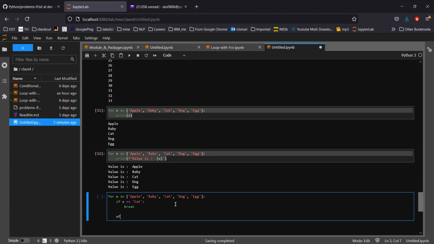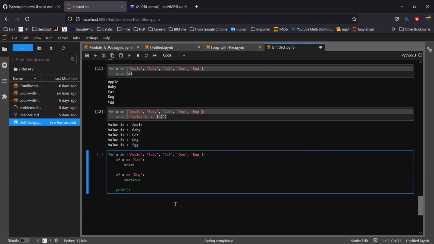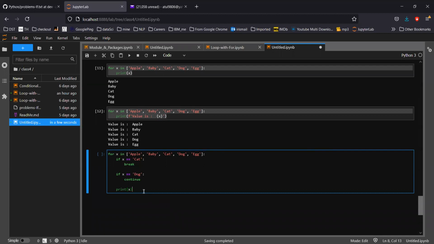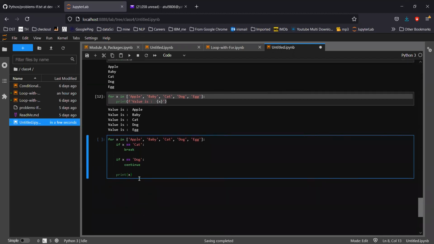Then I'm putting if x double equal to dog, I'm putting here continue. And last here I'm printing x. So does anyone want to guess what will be the output of these statements?